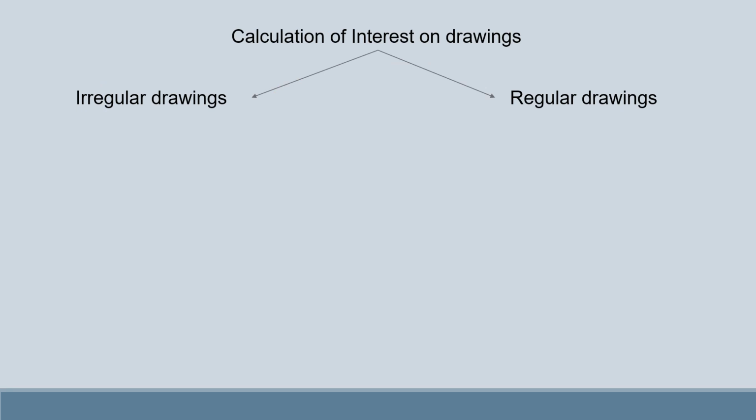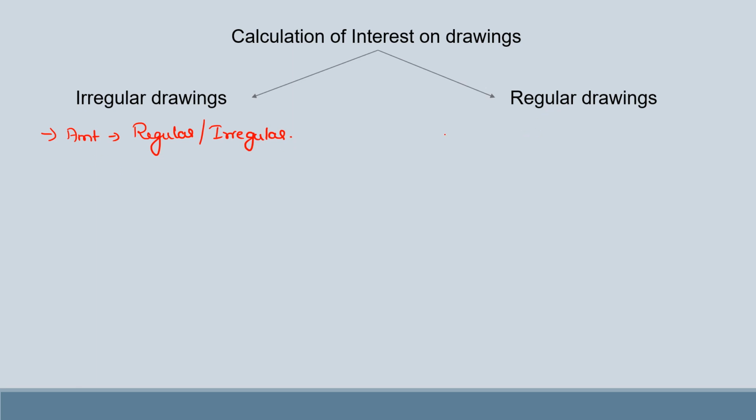So to understand how to calculate interest on drawing, first we need to understand that drawings can be of two types. One, irregular drawing, the other one is called regular drawing. So from the term only we understand first what is the amount? The amount of drawing, that is the amount which is withdrawn for personal use. It might be regular amount, say 2000 per month, 5000 per month, or it might be irregular amount. Like in 1 month he withdraws 2000, next month he withdraws 4000 and 4 months later he might withdraw 6000. So the amount might be irregular.